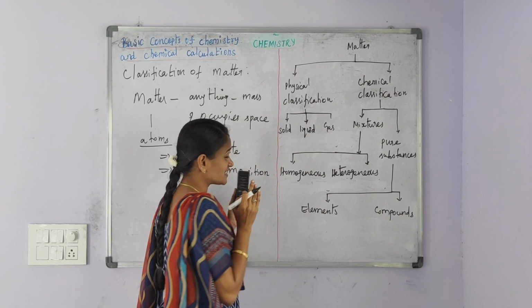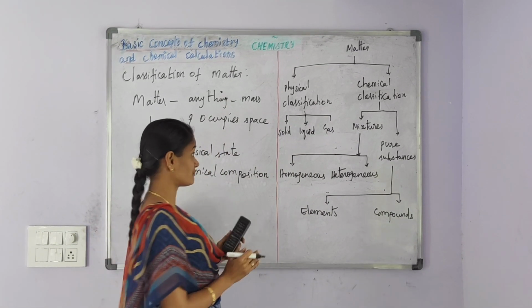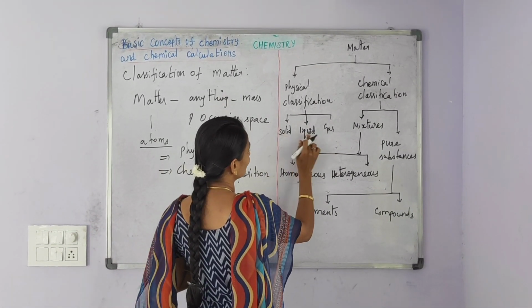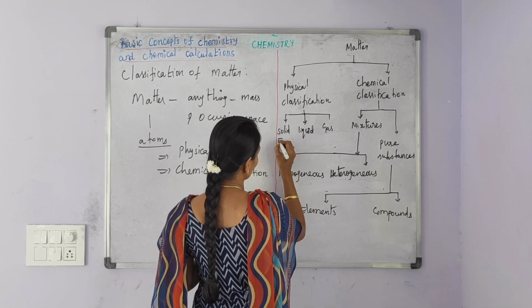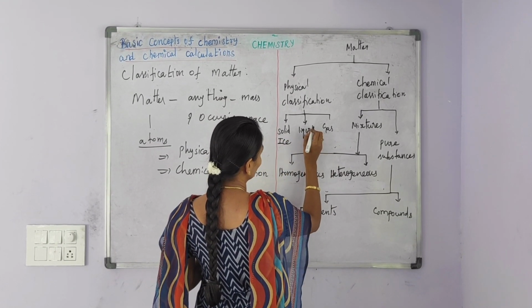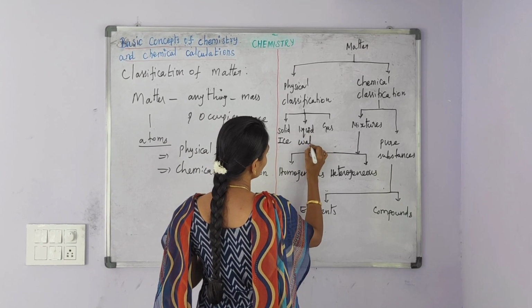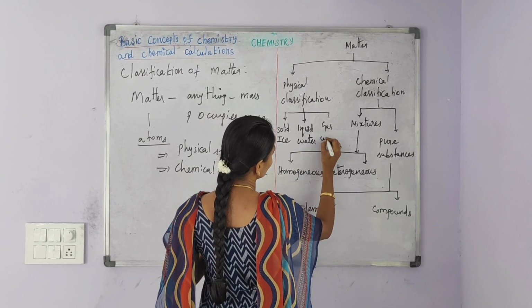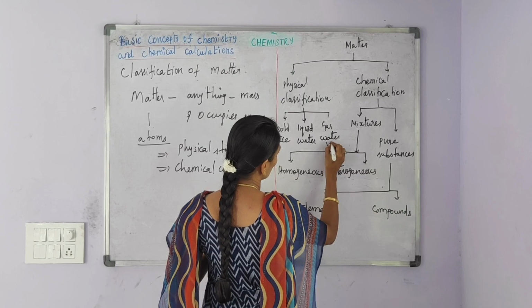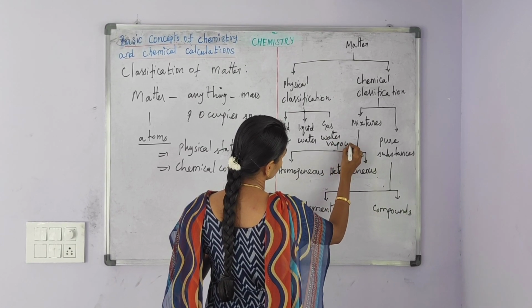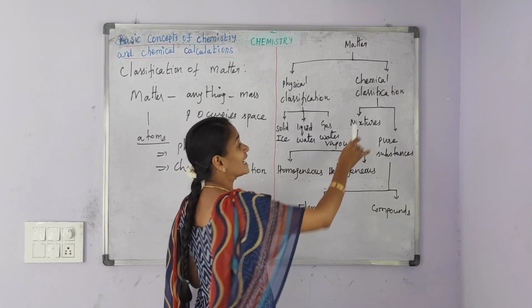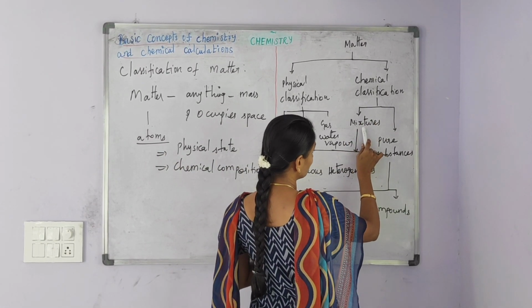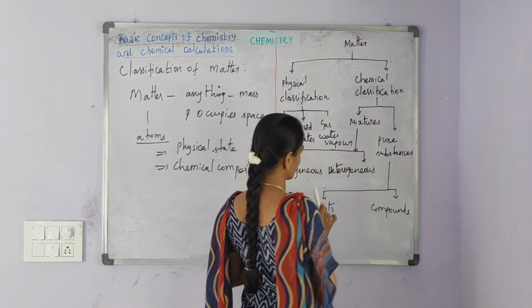Based on the physical state, matter is classified into solid, liquid and gas. Solid, its example is ice. Liquid, its example is water. Gas, its example is water vapor. Based on the chemical composition, matter is classified into mixtures and pure substances.